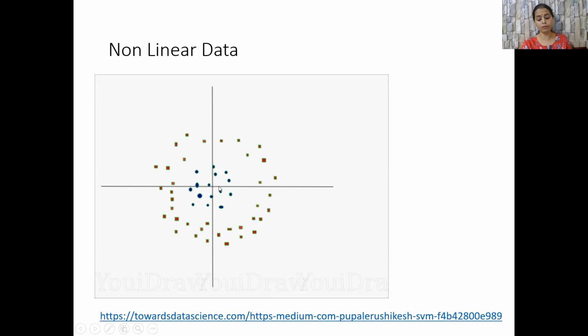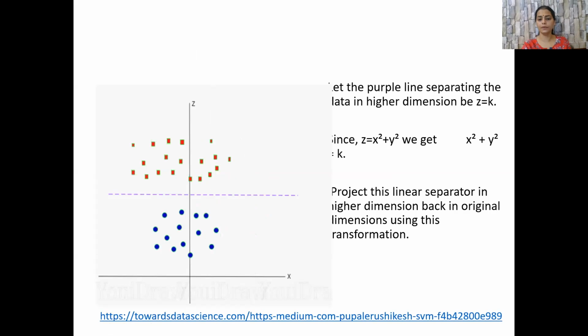Let us add one more dimension to it and call it the z-axis. Let the coordinates on the z-axis be governed by the condition that z is equal to x square plus y square. Fine. Now the data is clearly linearly separable.